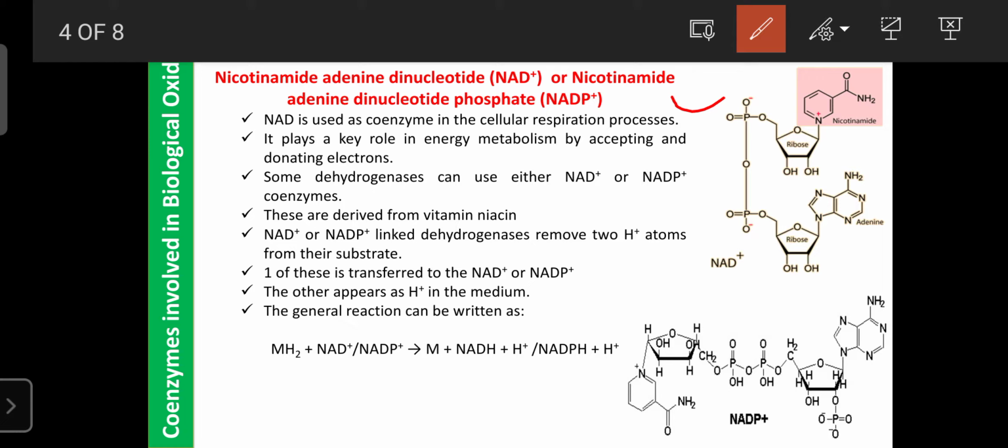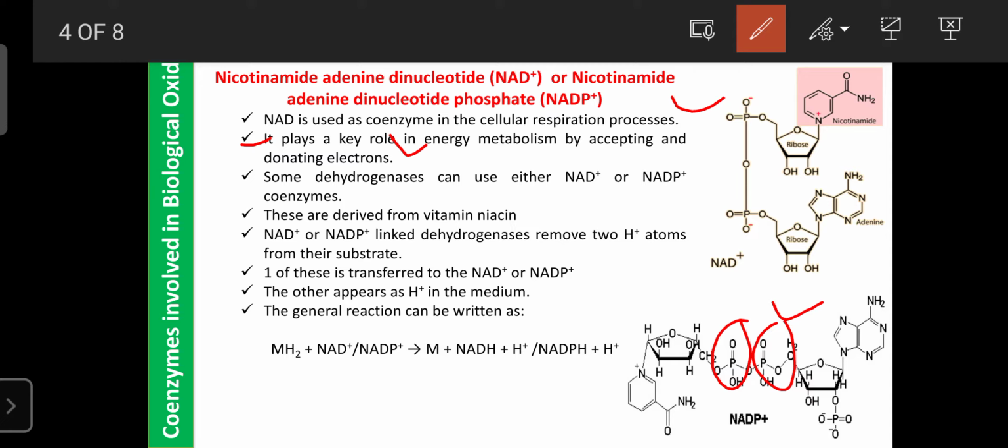It can consist of the two phosphate groups. That is the nicotinamide adenine dinucleotide phosphate, or NADP plus. NAD and NADP also play a role in energy metabolism by accepting and donating electrons. They play an important role in oxidation reduction reactions. These coenzymes play an important role in energy metabolism by accepting the electrons.